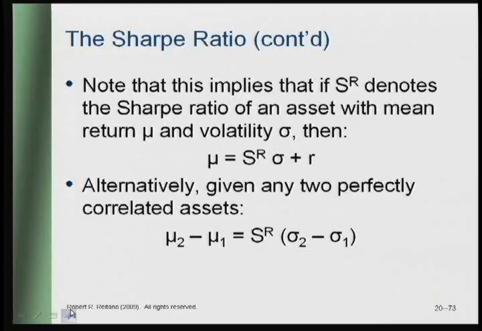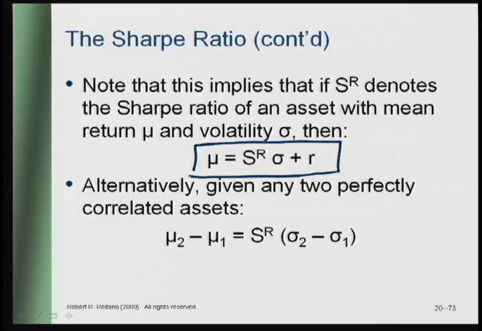So what we can then say, if we have two assets with the same Sharpe ratio, is that the relationship between the mean and the variance is predictable. So one way of saying that is if I know that a certain asset has a Sharpe ratio of S, then its mean and standard deviation and risk-free rate have to satisfy this formula. This, of course, is just a rewriting of the Sharpe ratio definition. But it tells you that if you know the Sharpe ratio, the risk-free rate, and sigma, you know the mean return.